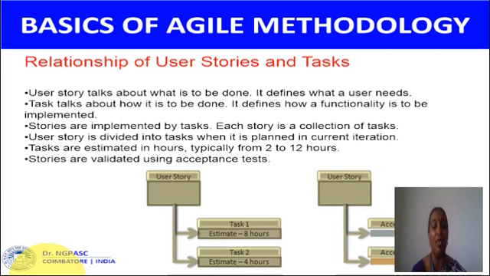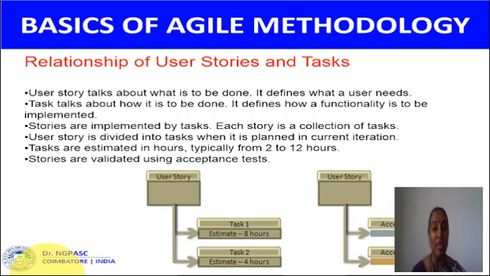So what is the relationship of user stories and tasks? A user story talks about what is to be done. It defines what a user needs. The task talks about how it is to be done. It defines how a functionality is to be implemented. The stories are implemented by tasks. Each story is a collection of tasks. So a user story is divided into different tasks when it is planned in the current iteration.